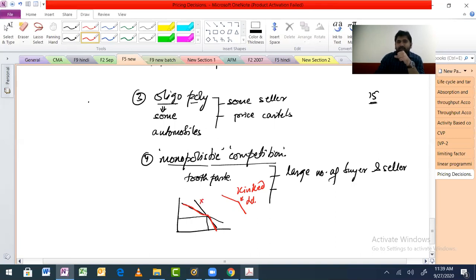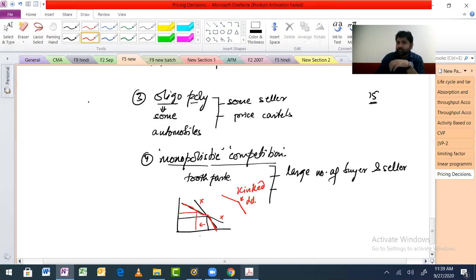This line is not active, this line is not active. Fine. The idea again is not required here. We are not doing an economics class, but the idea is if you try to increase your price, nobody will follow you and you will be losing this much of business.